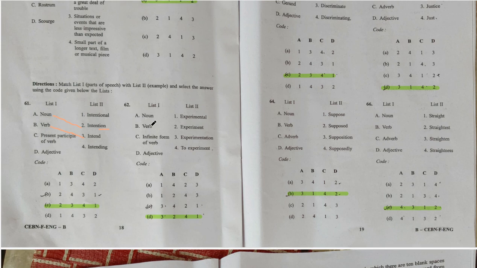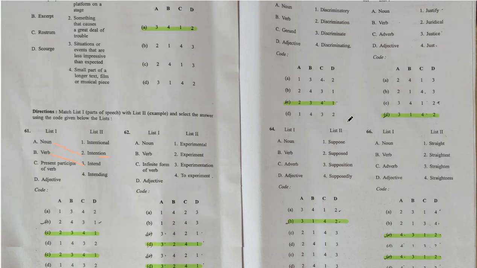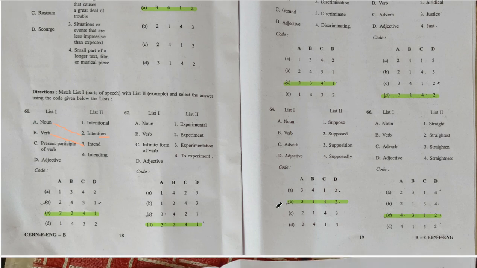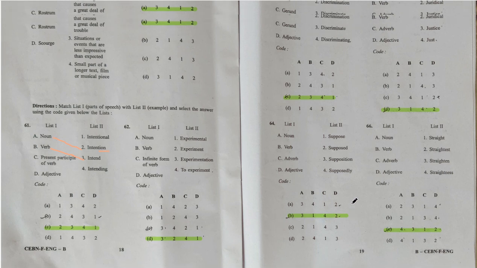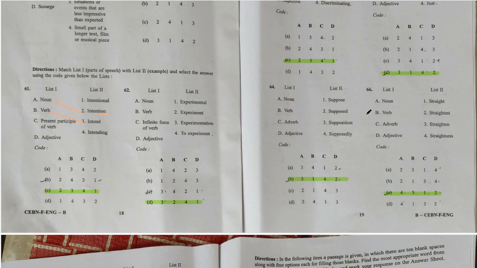Next, 62nd question, again same trick. If you apply it here, you are going to get option D, 3 2 4 1 is the correct answer. 63rd question, option C, 2 3 4 1 is correct. 64th question, option B, 3 1 4 2 is correct. 65th question, option D, 3 1 4 2 is correct. 66th question, option C, 4 3 1 2 is correct.